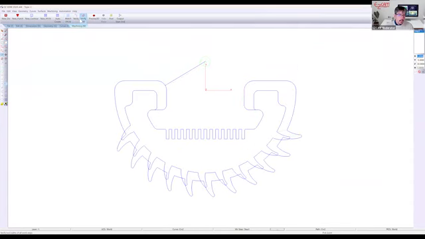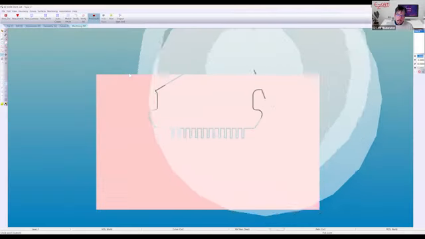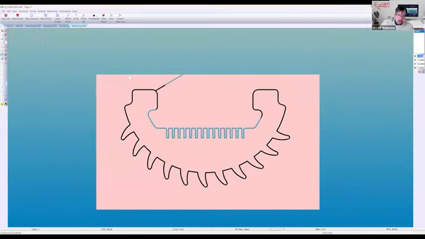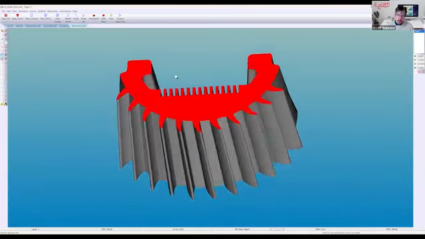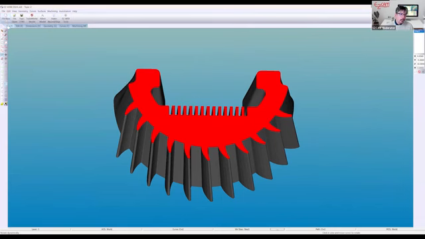Do a top view. See that we handled this perfectly. And because we matched it, everything throughout came into alignment. EasyCam does a really nice job with that. Okay, we'll hide our piece. Okay, so that's a good example.